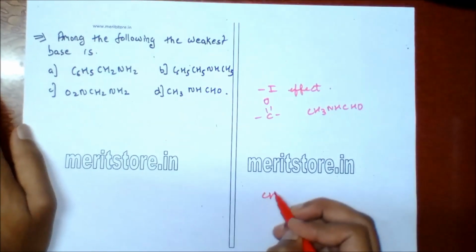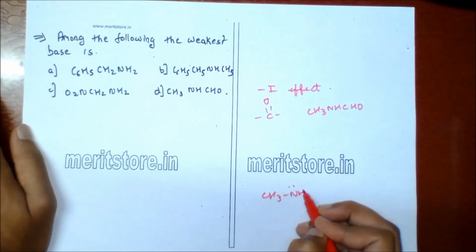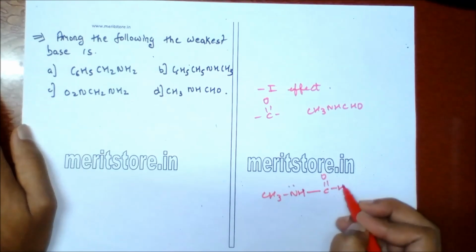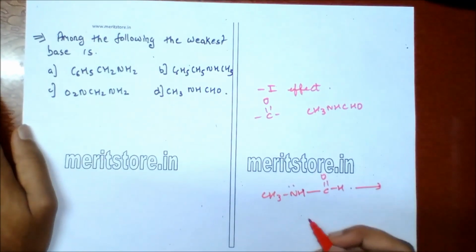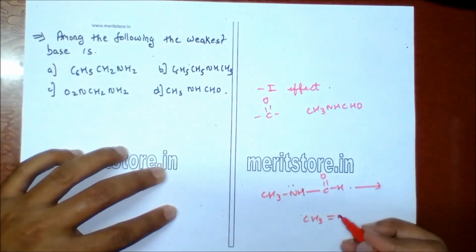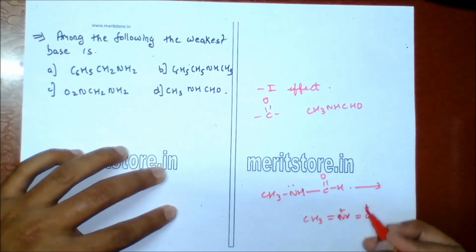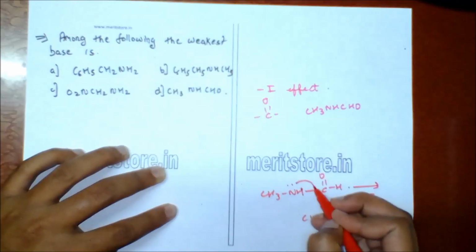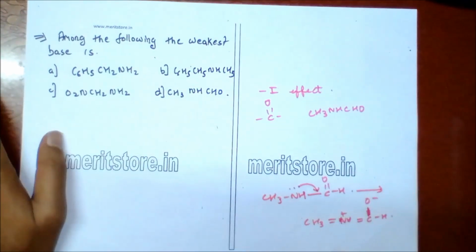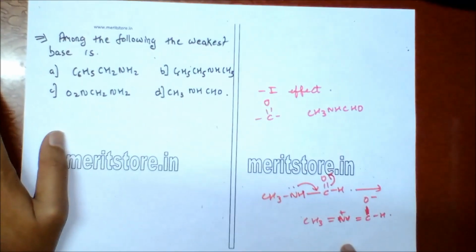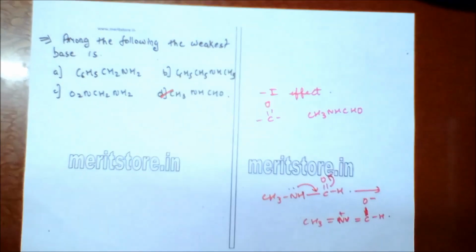The resonating structure will be CH3 N double bond, a lone pair of electrons, H carbon. Carbonyl has a resonating structure with CH3 double bond NH plus, C single bond O minus NH. Here this lone pair of electrons forms the double bond, and an electron from here shifts the bond to oxygen. So option D is the correct answer.